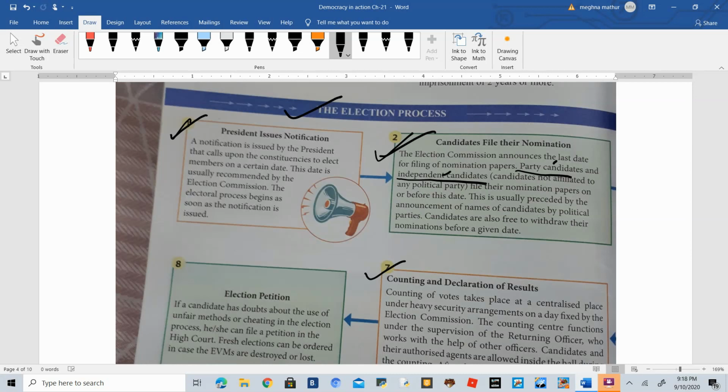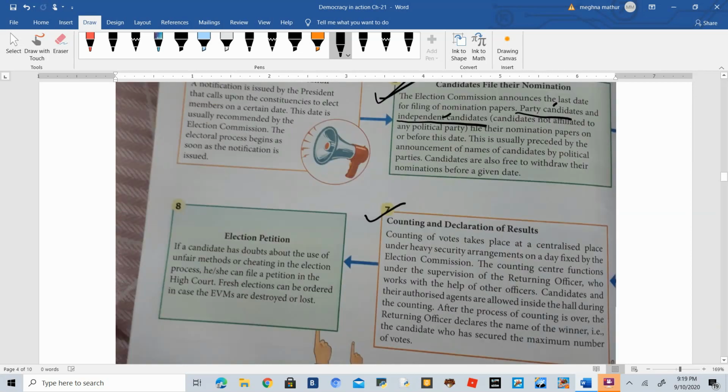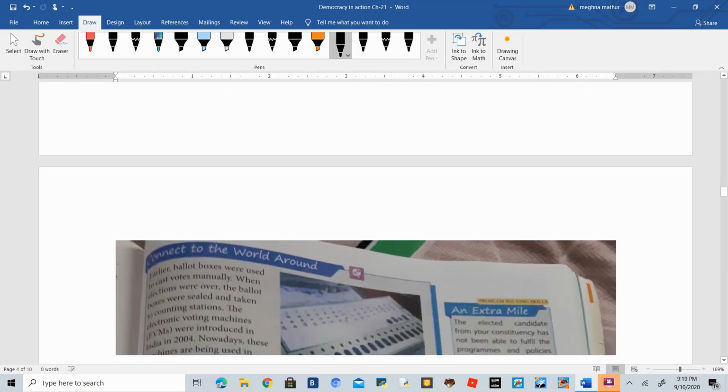Okay. Now, after the candidate has filed the nomination, various dates are decided. For example, the final date to file the nomination. The date is fixed by the Election Commission of India, and before that the candidates have to file their nomination. Another important thing is that if any candidate who has submitted an application decides to withdraw from the election, the withdrawal date is also decided by the Election Commission of India. Before that, they can withdraw their nomination if they want to. Okay. The third step is on the next page.